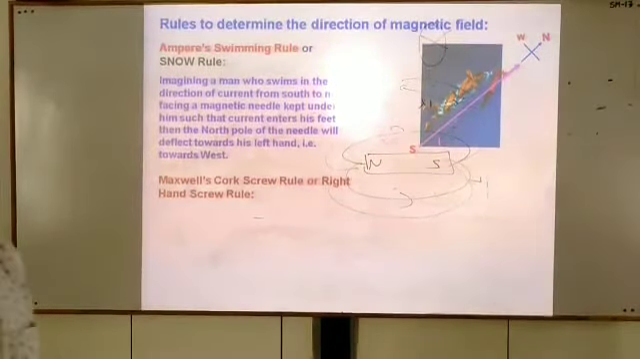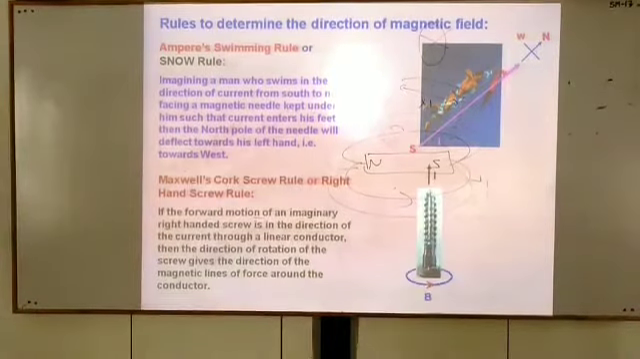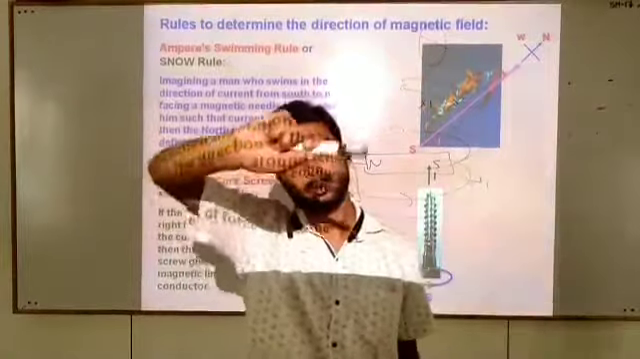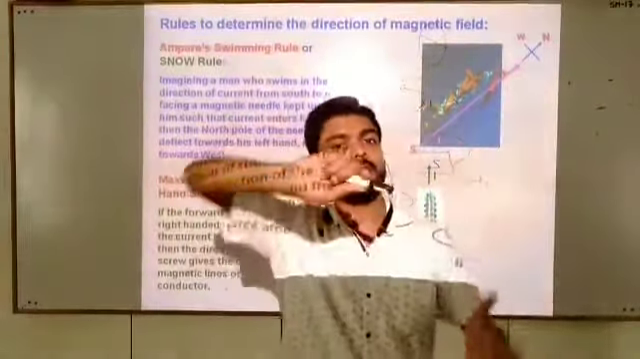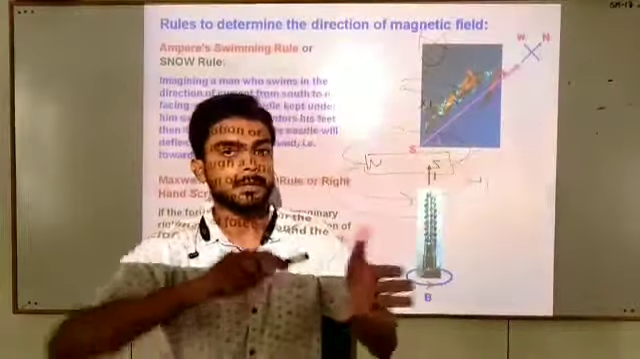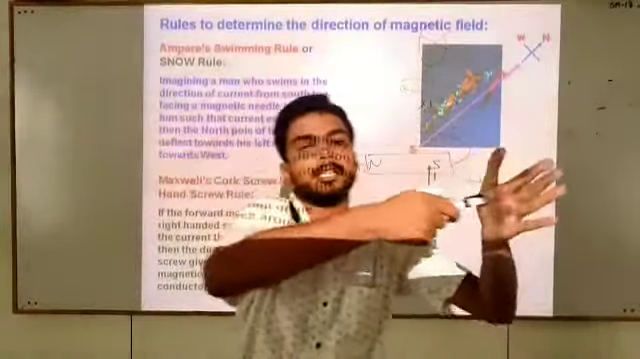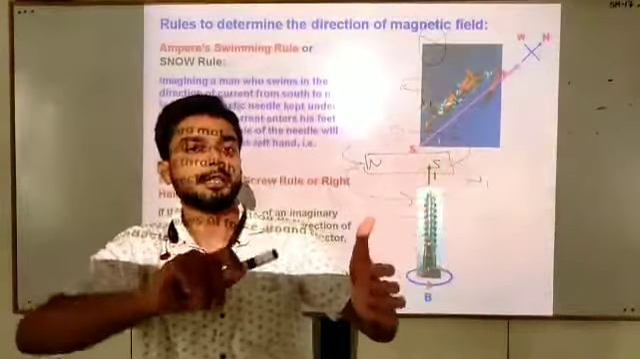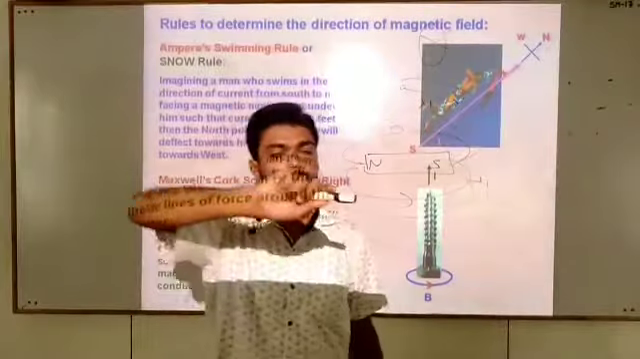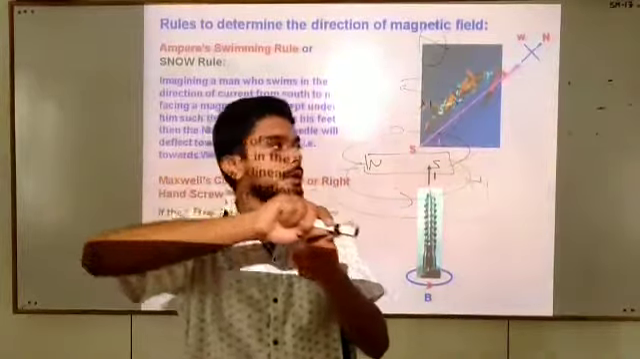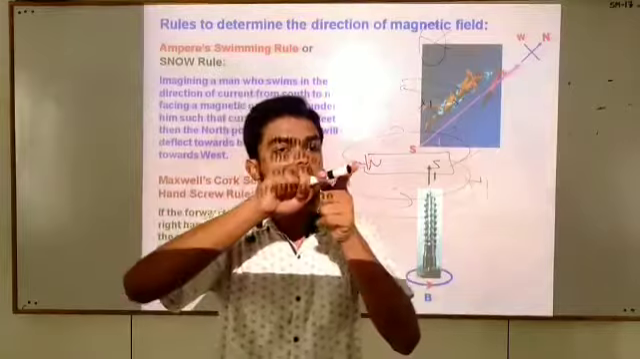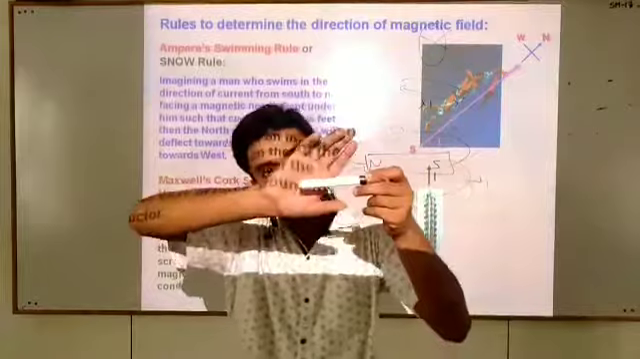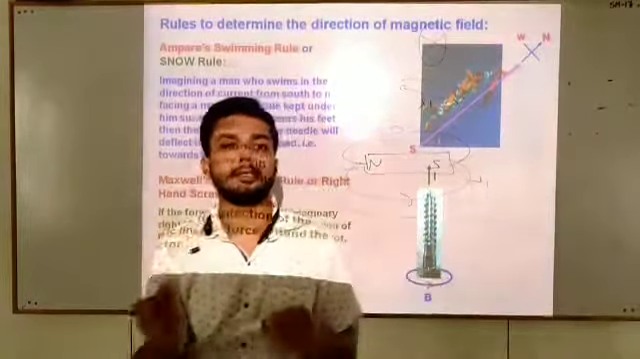Next is Maxwell's corkscrew rule. It states that suppose this is a screwdriver, and if you tighten a screw, the screw enters inside the body. Then it says that whenever we tighten the screw, the motion of that screw is towards the direction of current, and the rotation of our curled fingers is towards the direction of the magnetic field.